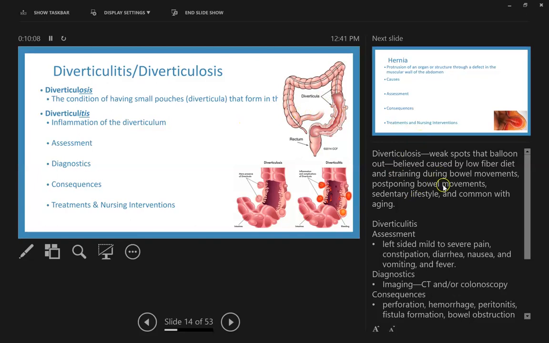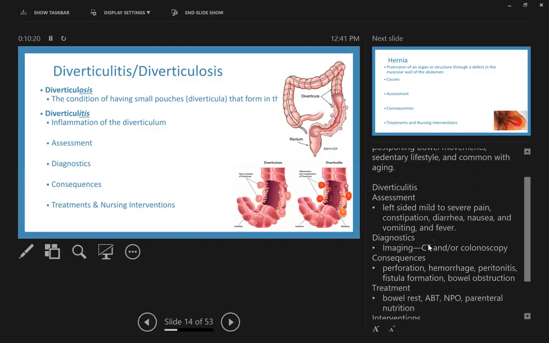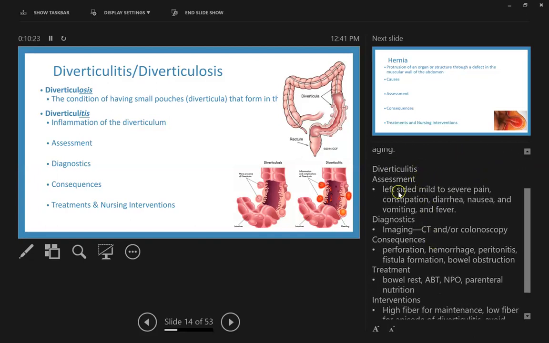Okay, what causes them? It's believed to be caused by a low fiber diet and straining during bowel movements, postponing bowel movements, sedentary lifestyle, and common with aging. People with diverticulitis will often have left-sided mild to severe pain, constipation, diarrhea, nausea, vomiting, and fever. People with diverticulitis usually know when they're getting an attack of their diverticulitis.